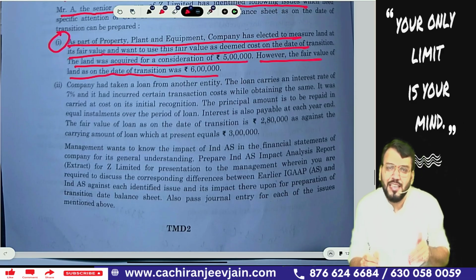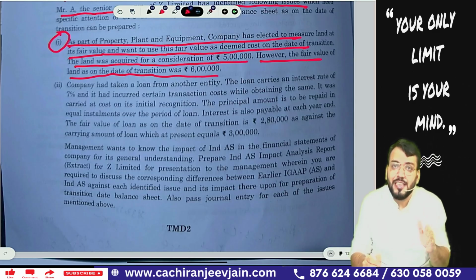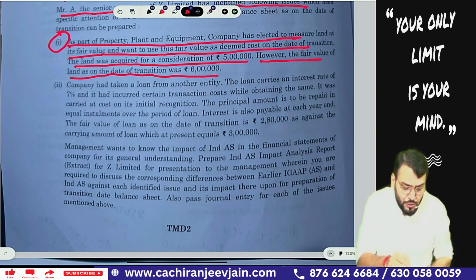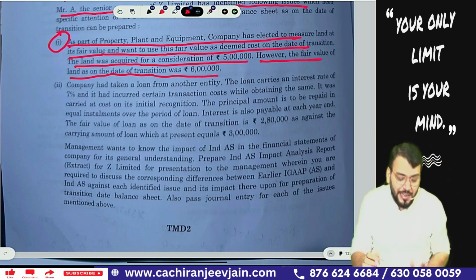So of course, as per Ind AS 101, in the opening Ind AS balance sheet, we can avail the deemed cost exemption, and deemed cost can be either fair value on the date of transition or it can be the carrying amount as per previous GAAP on the date of transition. So this is okay. We need to only give the analysis of that.